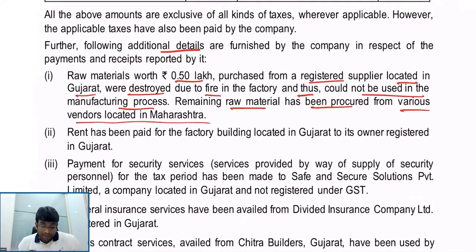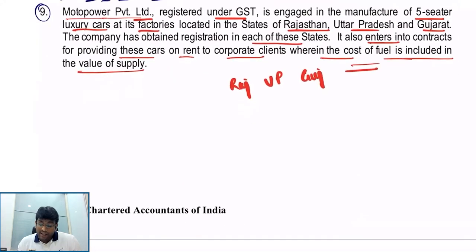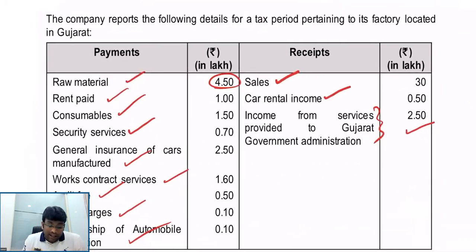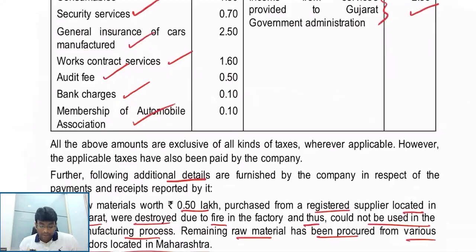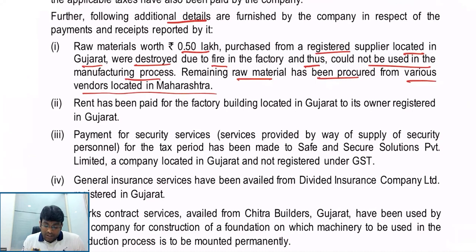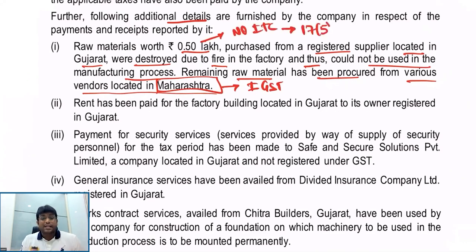We are talking about our person, where is he? Our person is in Rajasthan, Uttar Pradesh, Gujarat, and he is giving the details related to Gujarat. Correct, no? He is giving details related to Gujarat and he has purchased other materials from Maharashtra. So for those others, we will charge IGST. And for this 50,000, there is no input tax credit because this is blocked under section 17 subsection 5: goods lost or stolen or destroyed or disposed of or written off by way of gift or free samples. Credit is not allowed. Next.